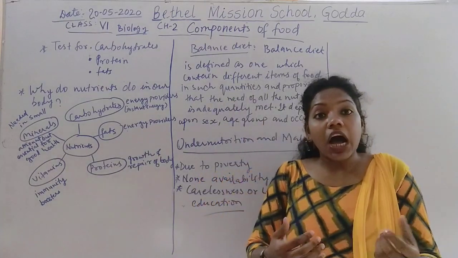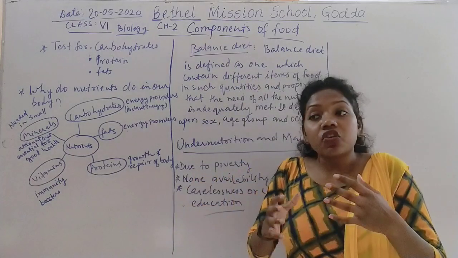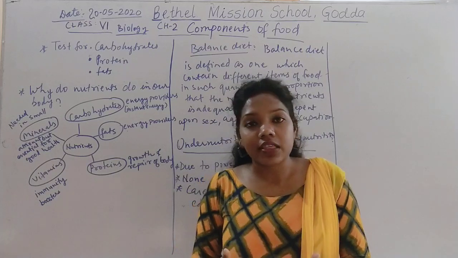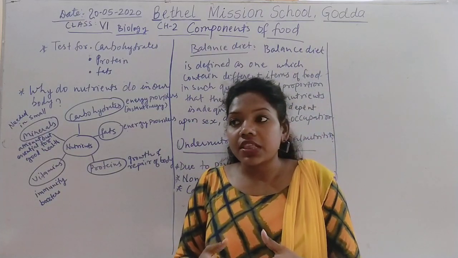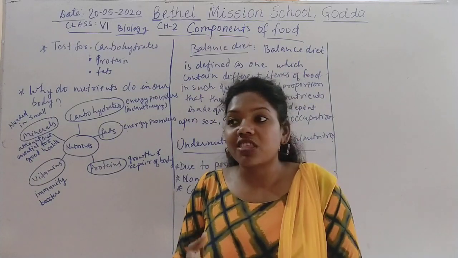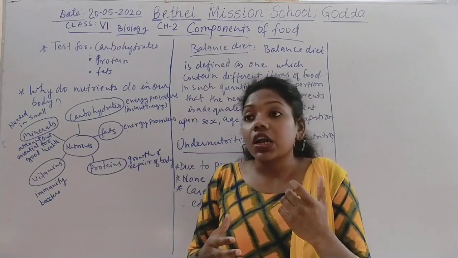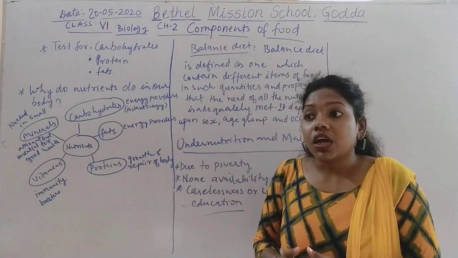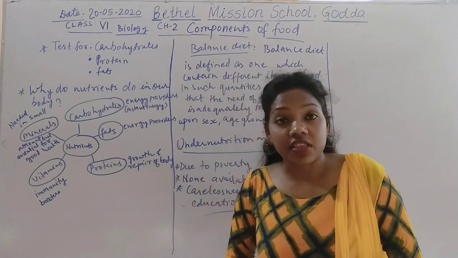Then how can we control it? We should do regular exercise, and we should eat more watery food, like fruits and spinach, which contain vitamins and minerals. We should avoid overtaking of carbohydrates and fats.